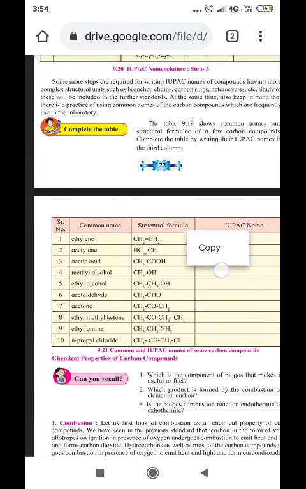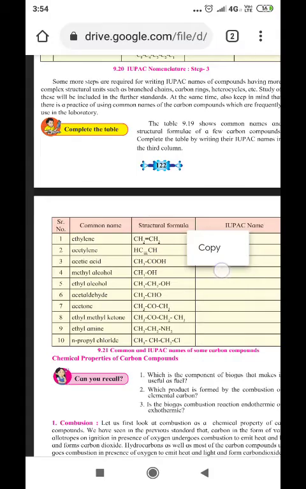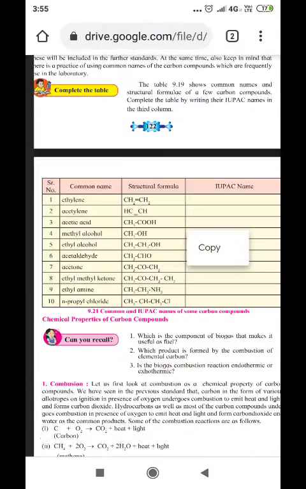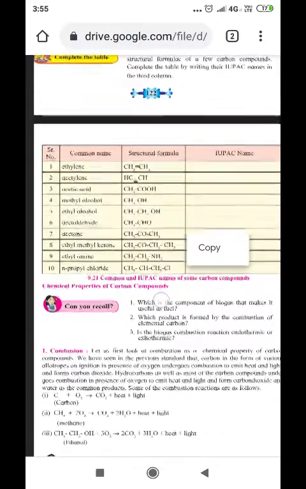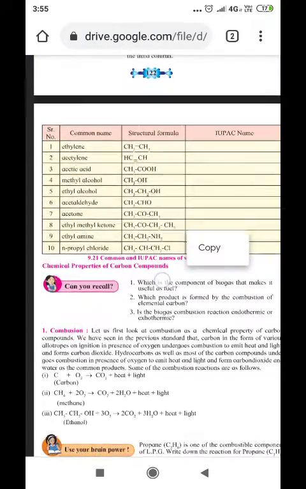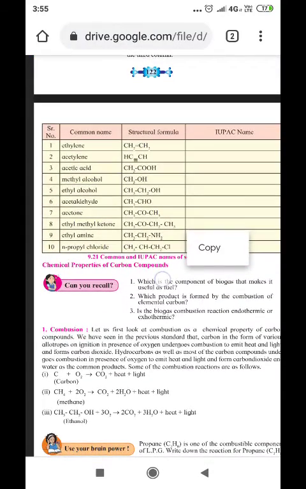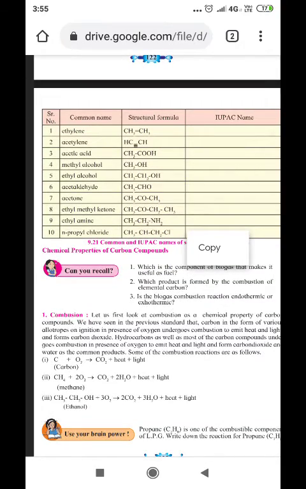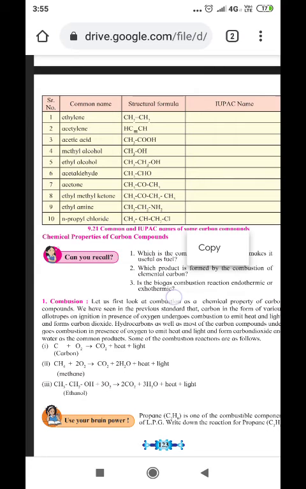Now, here one assignment is there for you based on the three steps which you have learned to name the compounds in the IUPAC nomenclature. You can write the name here to these compounds. The first step, as I just said, we have to see the number of carbon. So here in the first case, 2 carbon is there.